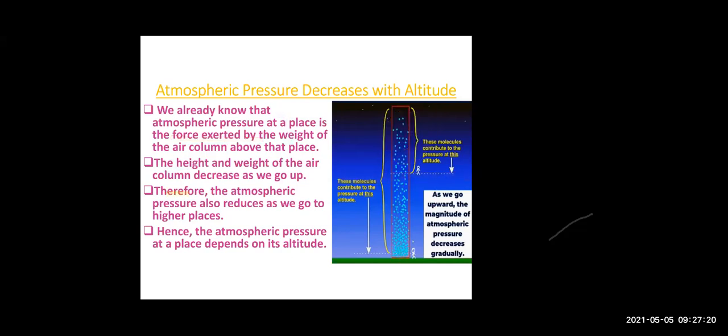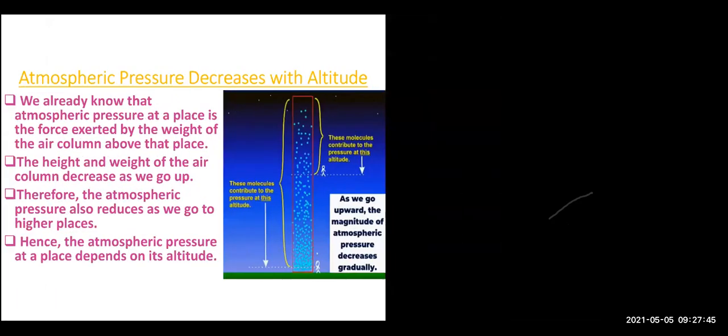Therefore, as we go higher and higher, the atmospheric pressure becomes less. Hence, atmospheric pressure depends upon the altitude. Right, beta? So as we go higher, what decreases? The height and the weight of the air column decreases, and so the atmospheric pressure will become less. Okay, beta? And let's go to the next slide.